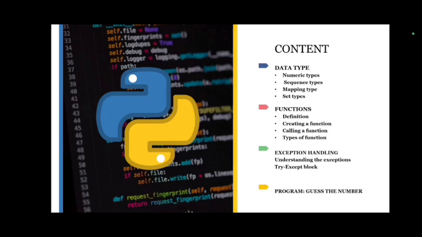Today we are going to discuss this content: data types in Python, functions in Python, exception handling in Python, and the program of guessing the number.